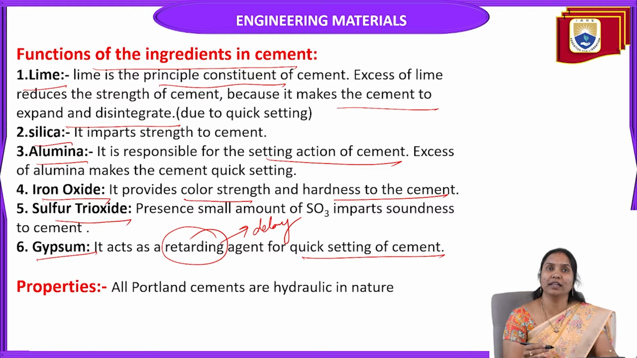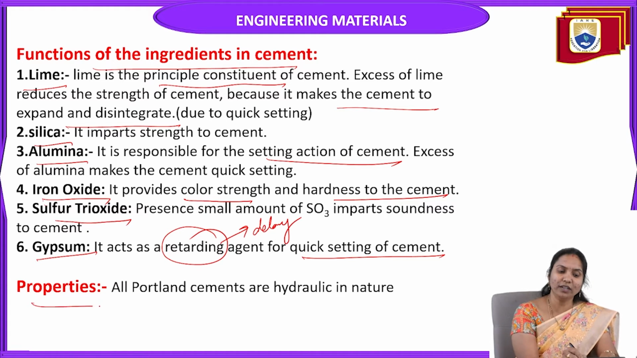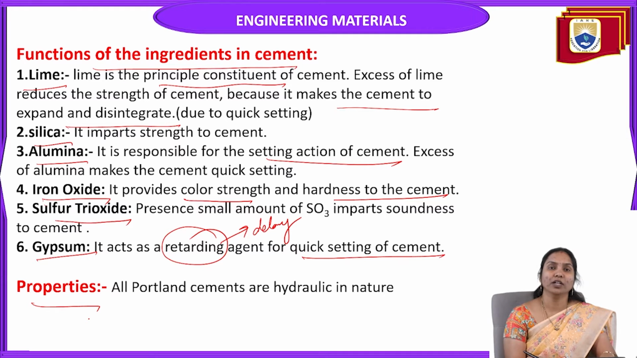Lime, silica, alumina, iron oxide, sulfur trioxide, gypsum. We add proper amounts of these ingredients in the preparation of cement, and they provide strength to cement. So what are the properties of cement? All Portland cements are hydraulic in nature. When they are mixed with water, setting and hardening reactions take place.